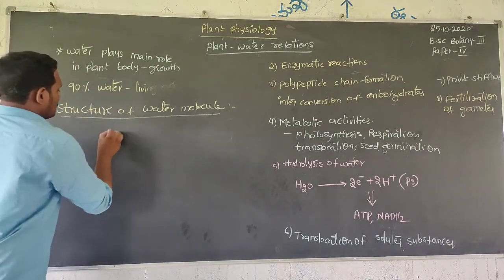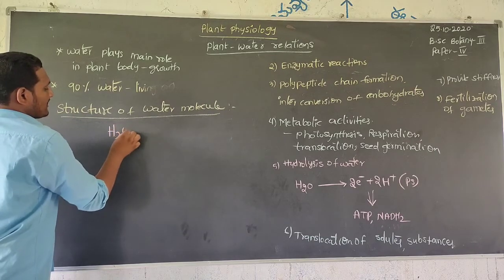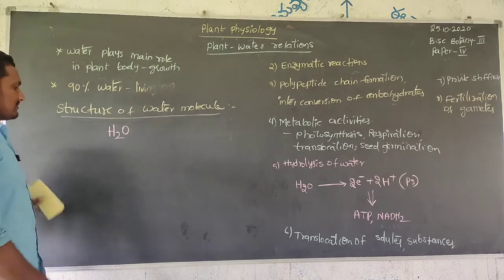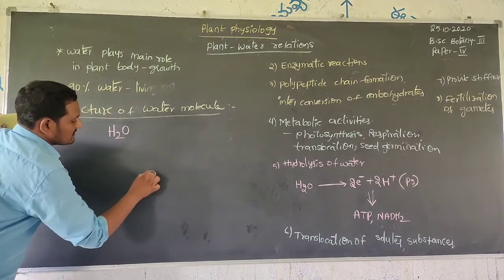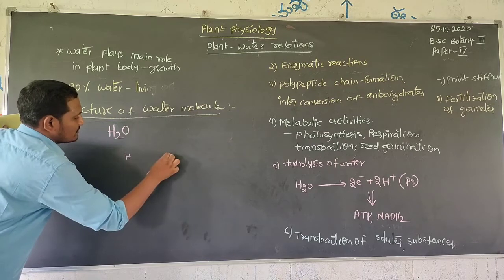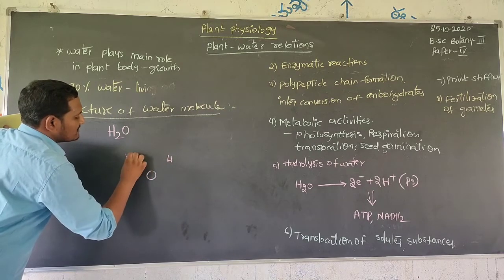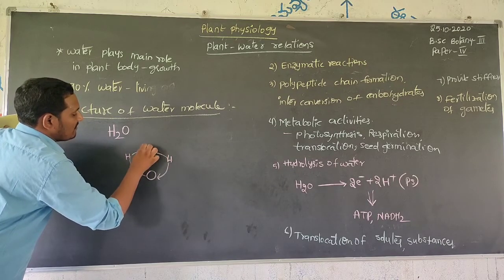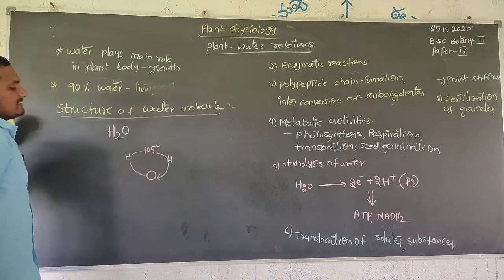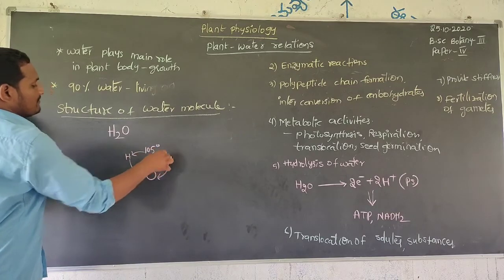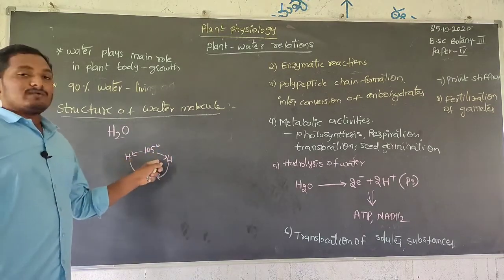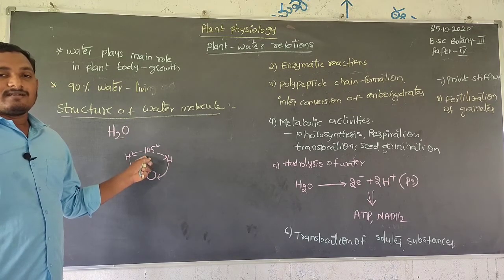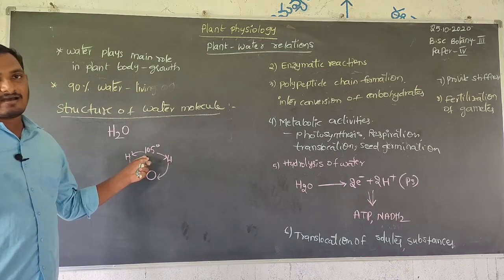The water molecule structure is mainly 2 hydrogen atoms bound with 1 oxygen atom. The 2 hydrogens are attached to oxygen at an angle of 105 degrees.